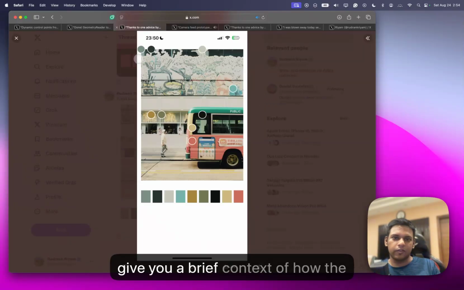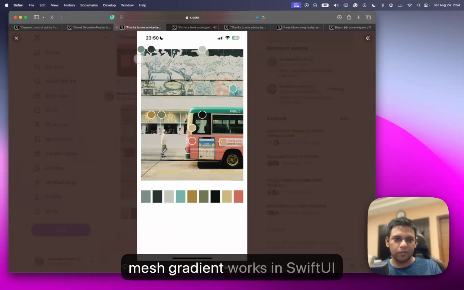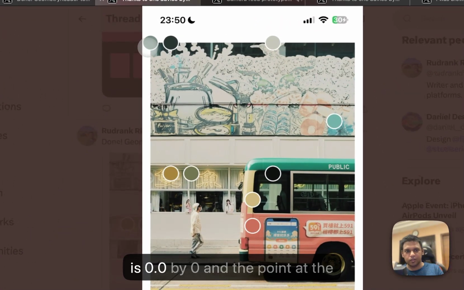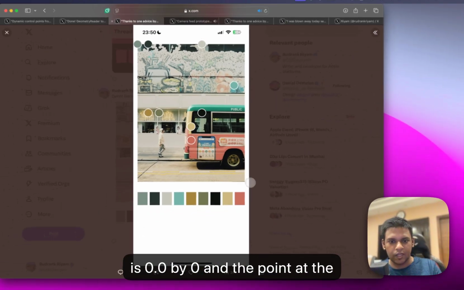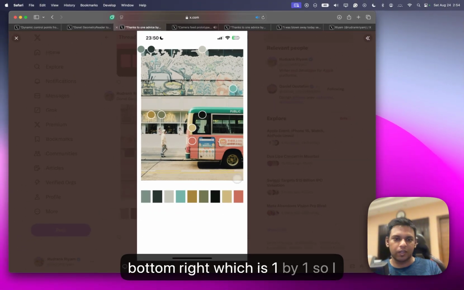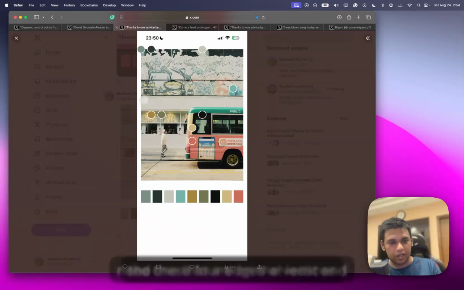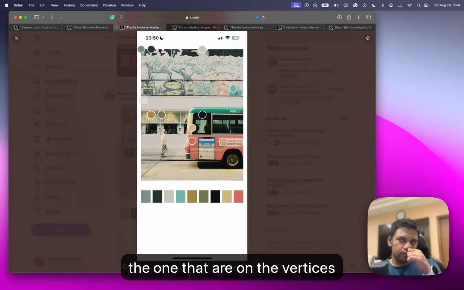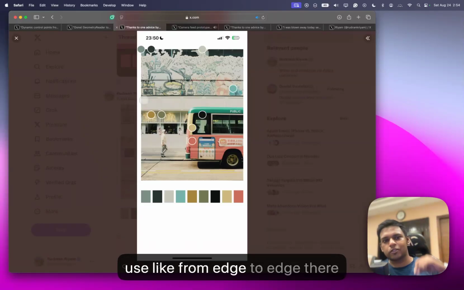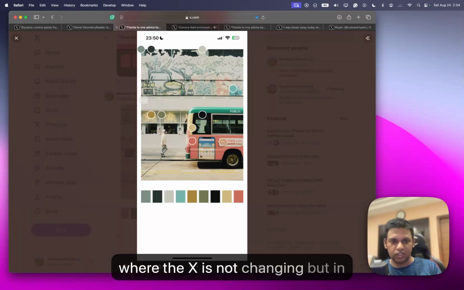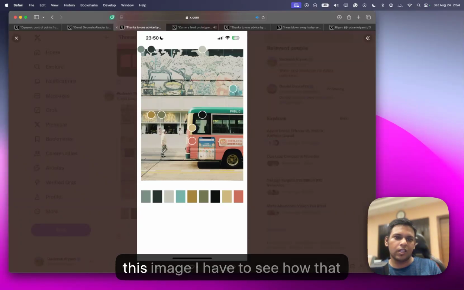To give you a brief context of how the mesh gradient works in SwiftUI, you have a point at the top which is 0 by 0, and the point at the bottom right which is 1 by 1. So I need these four edges at least, and the ones that are on the vertices. From edge to edge there should be one point in between where the X is not changing. But in this image I have to see how that works.